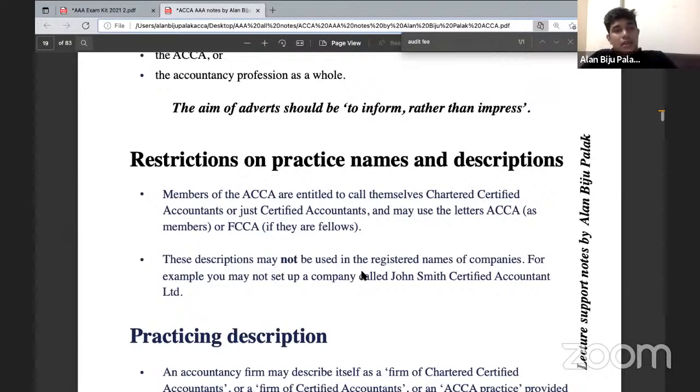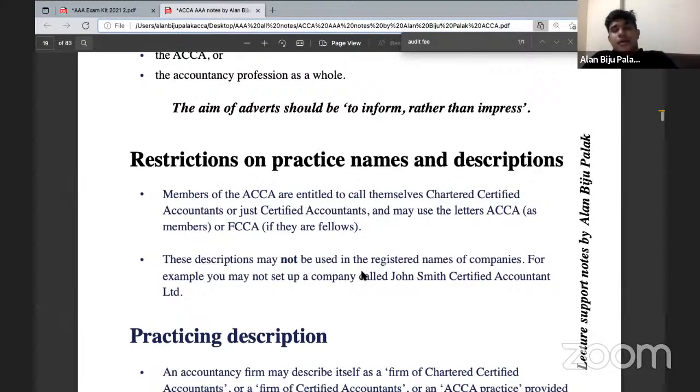He's allowed to call himself any of these names, and he is allowed to show ACCA as his designation along with his name. However, a company or any other organization is not allowed to use the term ACCA along with its name. Say, for example, Paybench Company ACCA or Paybench ACCA should not be used together.